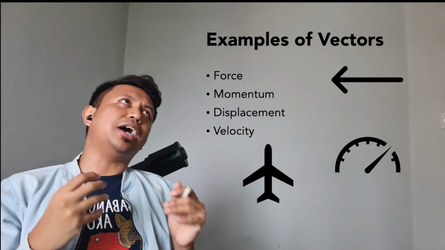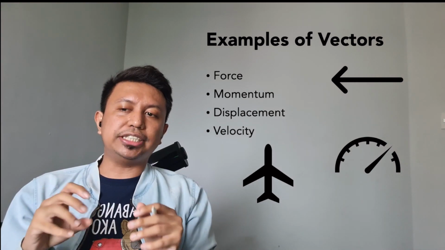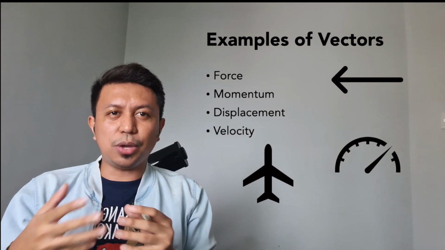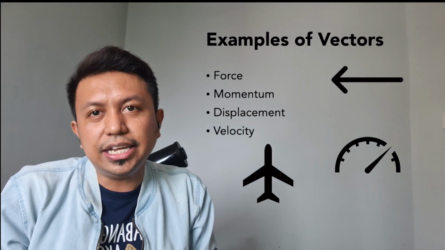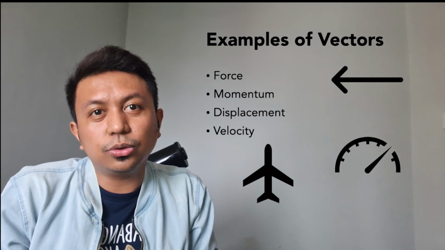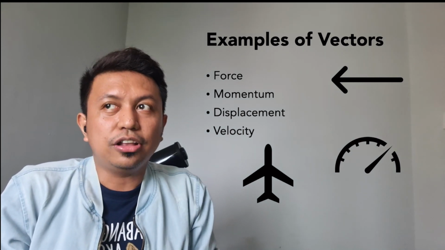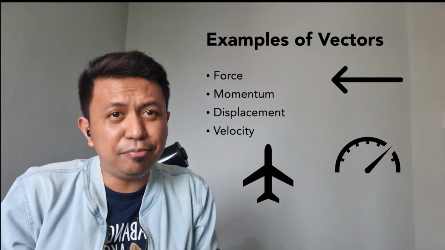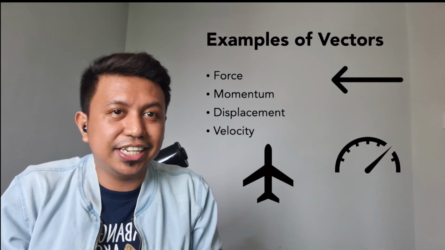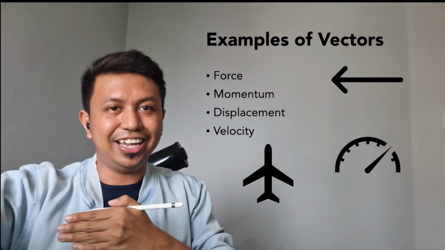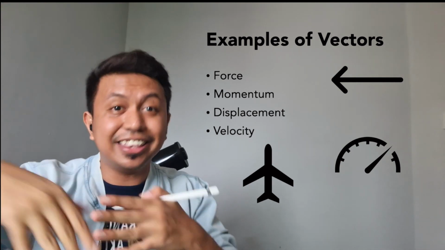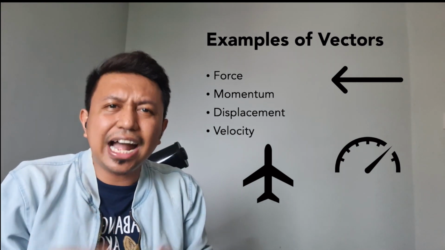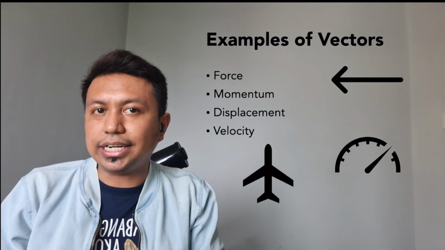One example of vectors that we can actually familiarize with is when you use Waze. Okay, you're familiar with Waze, right? Waze basically tells you where to go after a certain time. So after 5 minutes, turn left, or after 5 kilometers, turn left. Those are vectors. You have 5 kilometers, that's the distance, and then you go forward for 5 kilometers and then turn left afterwards. That's a quantification of vectors, and that's actually displacement as a physical quantity. Alright? So scalars and vectors.